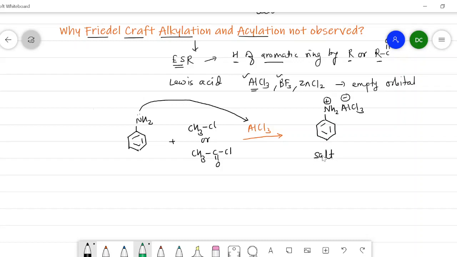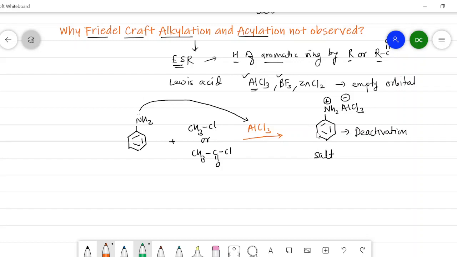So instantly the aniline and aluminum chloride form the corresponding salt, and after the formation of the salt the nitrogen possesses a positive charge and it will deactivate the benzene ring. So the salt formation deactivates the benzene ring, and that's why alkyl chloride or acid chloride cannot react with this deactivated benzene ring.